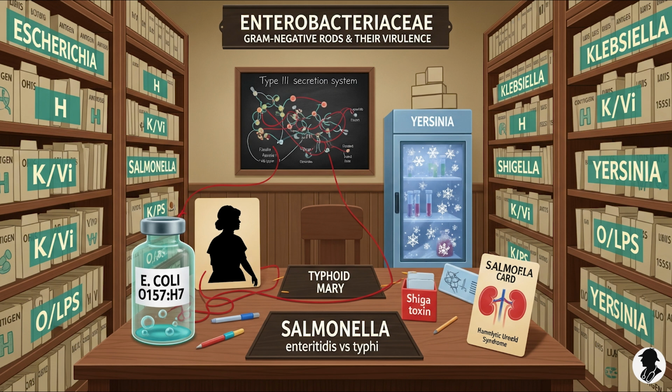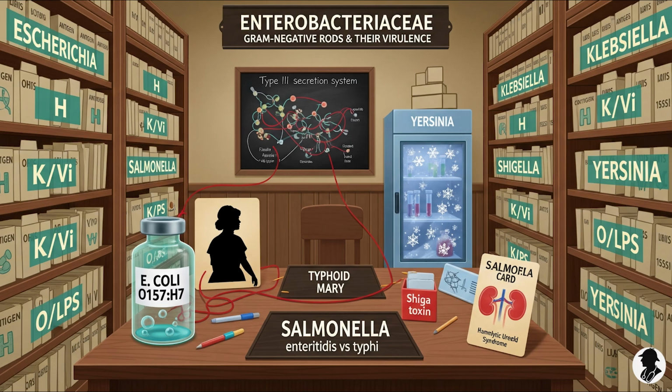Okay, with that special forces toolkit understood, let's deploy it in our minds as we meet the specific masterminds, starting with the notorious Salmonella. What makes this particular genus such a dual threat, causing both mild inconvenience and potentially deadly systemic disease? Salmonella is indeed fascinating because of that dual nature. Most clinically relevant species belong to Salmonella enterica, but within that, there are numerous serovars differentiated by their O, H and sometimes K antigens, those things we just talked about.